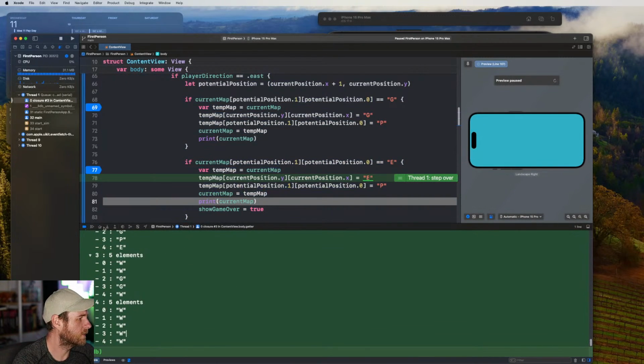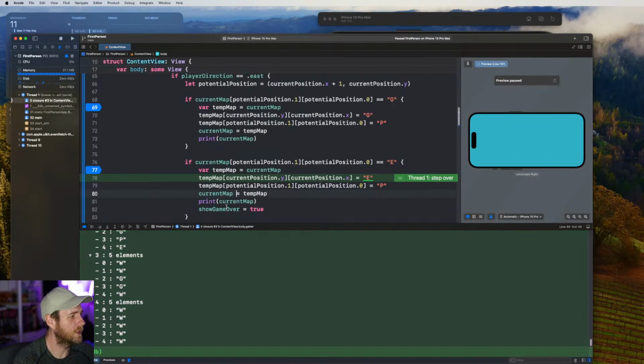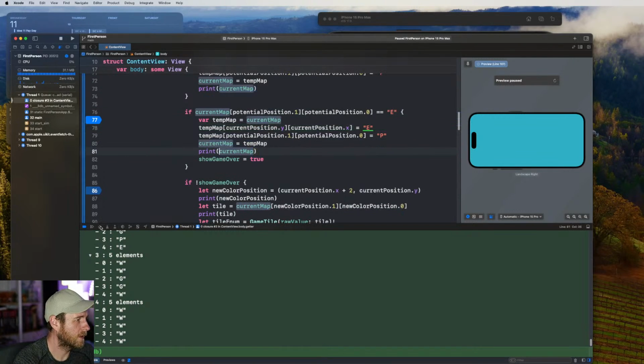So you've got these little controls down here too. You can hit play to continue execution of the app. You can do step over, so it will stop on the next line, right? You can step into, so if you're on a function, it will take you into it. See if we can make that happen.